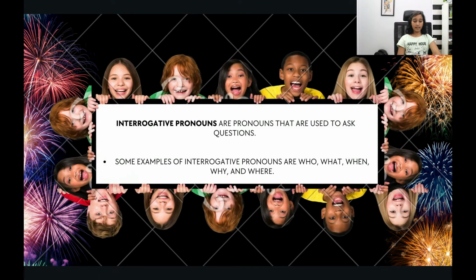Let's move on. Interrogative pronouns. Interrogative pronouns are used to ask questions. And remember one thing: they are used to ask WH questions. What does that mean?